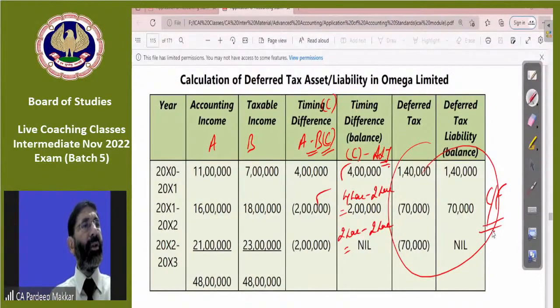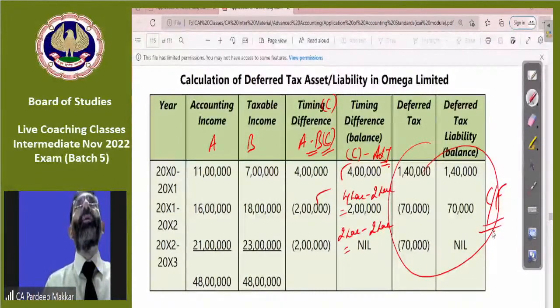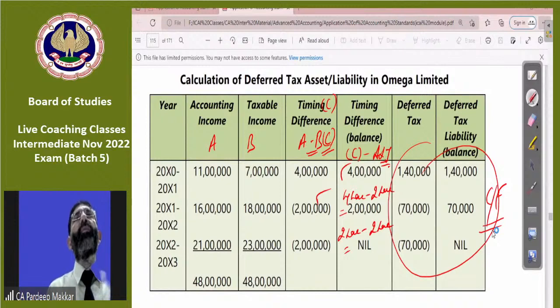Huge expenses are incurred. That is not a problem, whether you are incurring huge expenses or less expenses. That is not a matter. If we are doing any process in which output will come, we are putting an input and getting output out of it. So when the input-output concept is there, then there's no problem. Obviously it is all part of your expenses, just like we are doing in the manufacturing account or trading account.